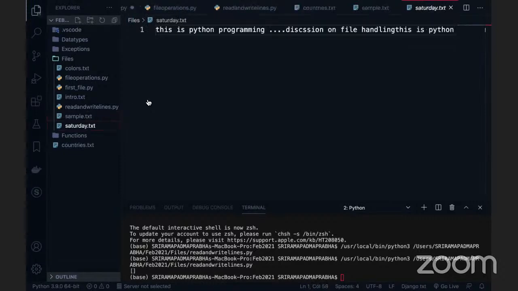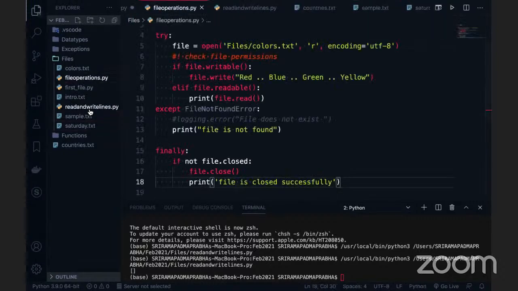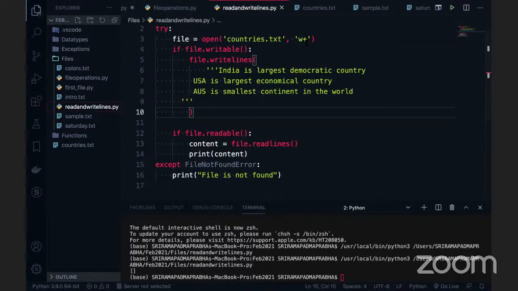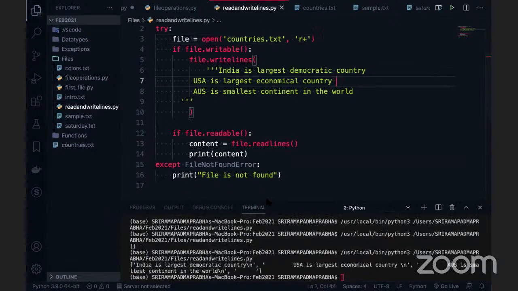So in that case, what can we do? I'll go to our code again. Here, in this w plus mode, I will say only r plus mode. Can it work if I go and change the mode here? If I execute this code, you can see the text here. You can use seek also, but as of now I'm not talking about seek, we'll talk about it shortly.